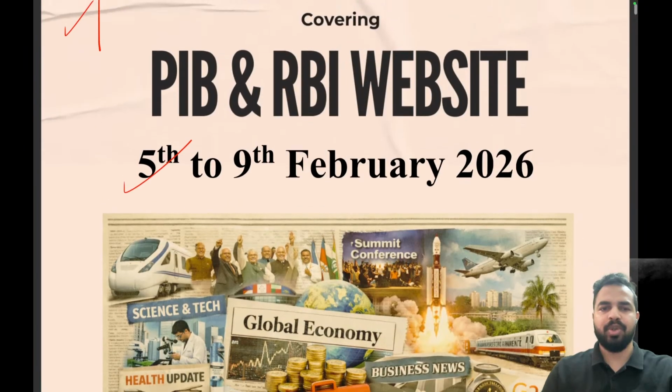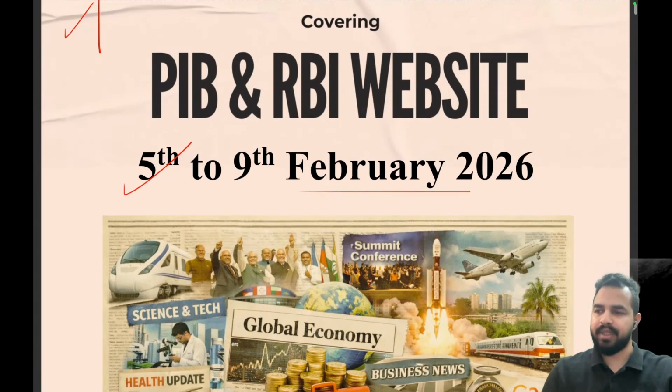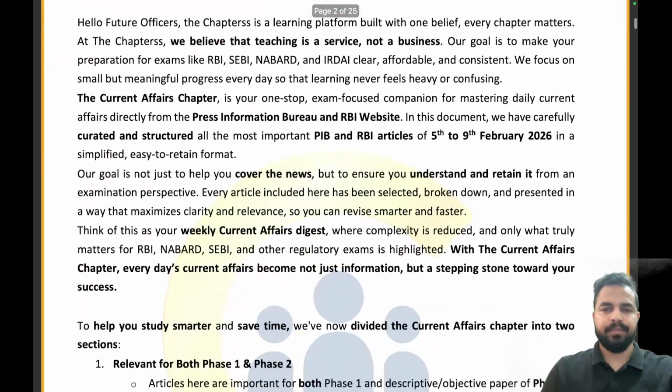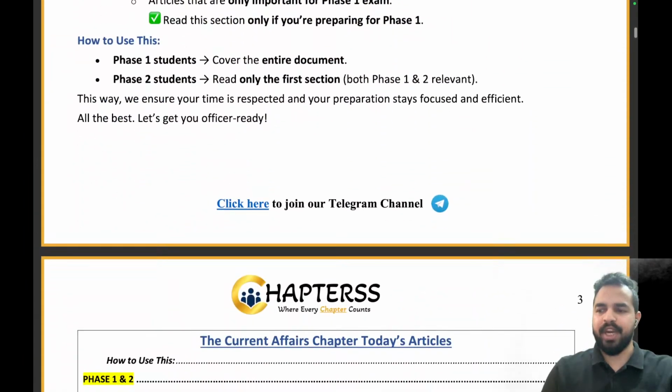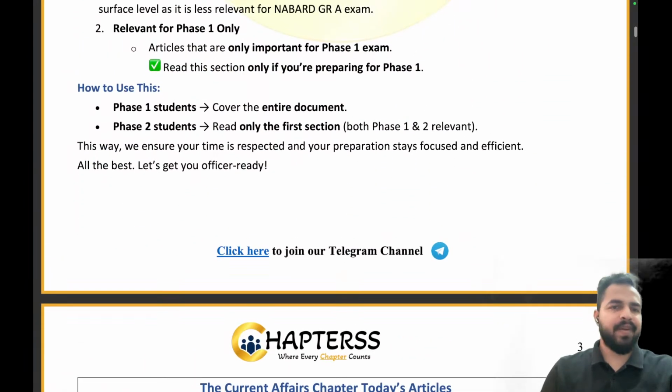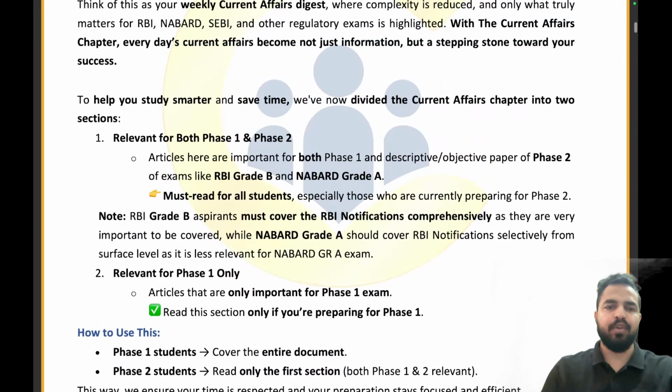And today we are going to cover the 5th to 9th of February 2026. So when it comes to the current affairs chapter, we basically divide it into two parts: relevant for both phase 1 and 2, and relevant for phase 1 only. When we talk about the articles which are relevant for phase 1 and 2, it covers those articles which are directly related to your syllabus, which includes reports, schemes, RBI notifications, ESI and finance current affairs, government initiatives.